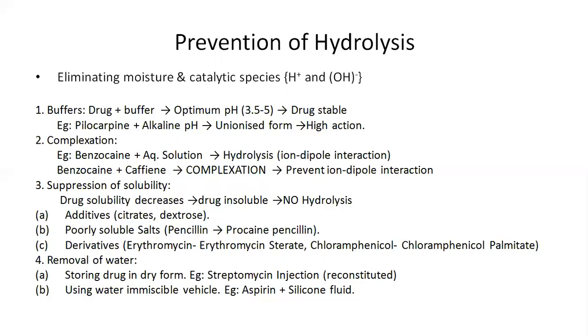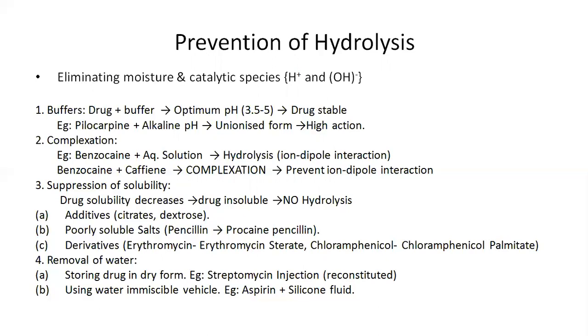For the prevention of hydrolysis, we have to add several additives. First additive which we generally add is the buffer. Buffer, as we all know, provides stability to the drug product at an optimized pH, and that optimum pH range lies between 3.5 to 5.